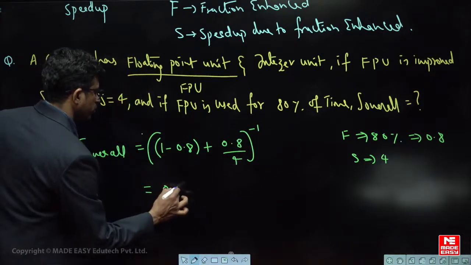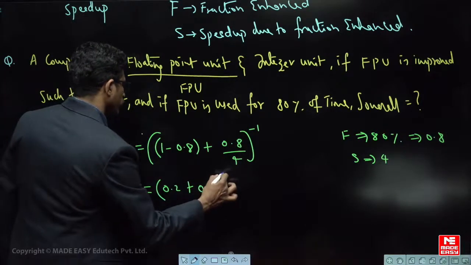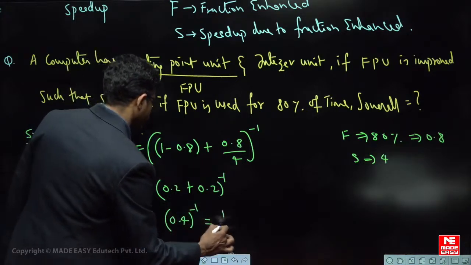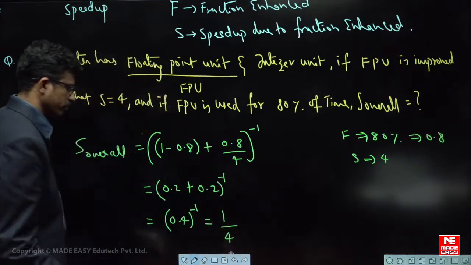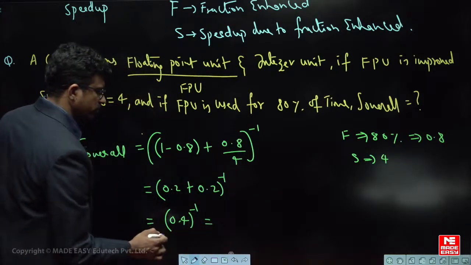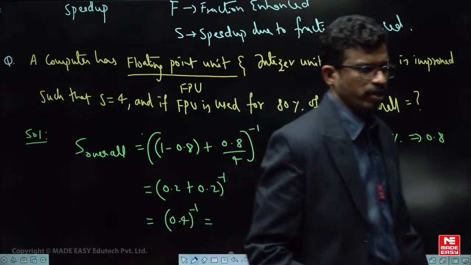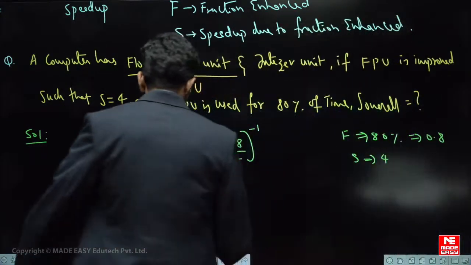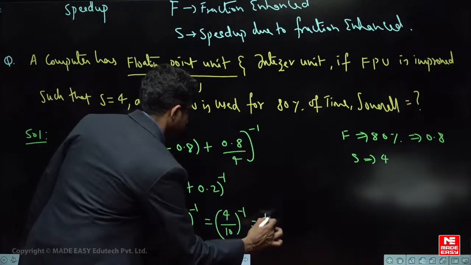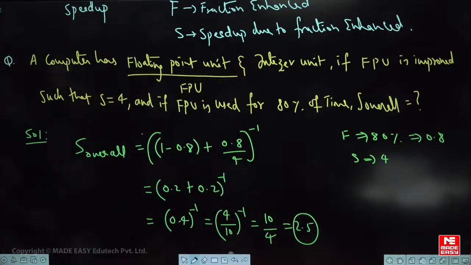So what is the answer? 0.2 plus 0.2, so 0.4 whole inverse, that is 1 by 0.4. How much is the value? 4 by 10. Is it understood? 4 by 10 means, so what is 1 by 0.4? It will be 2.5, right? So very simple, 4 by 10 whole inverse means it is 10 by 4. So 10 by 4 will result in how much? 2.5 is the overall speed up of that particular computer.